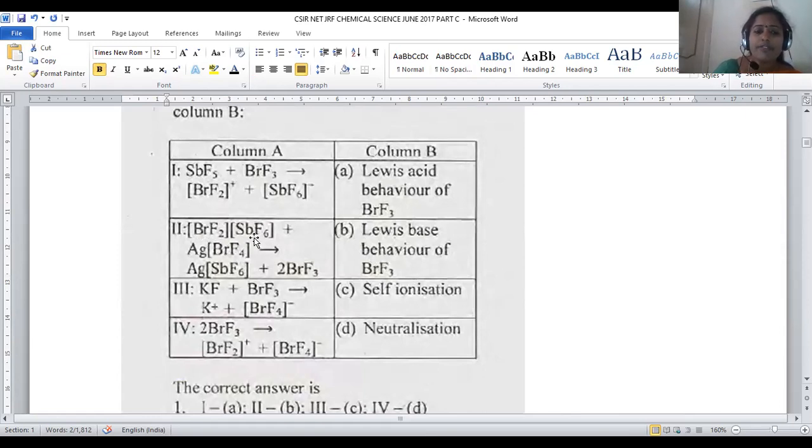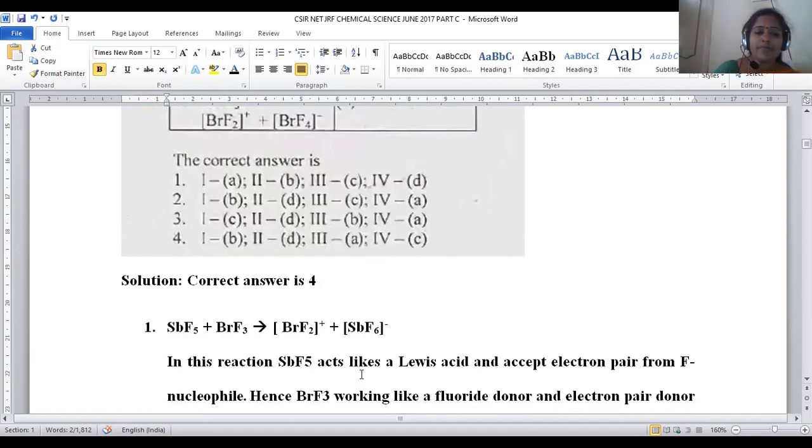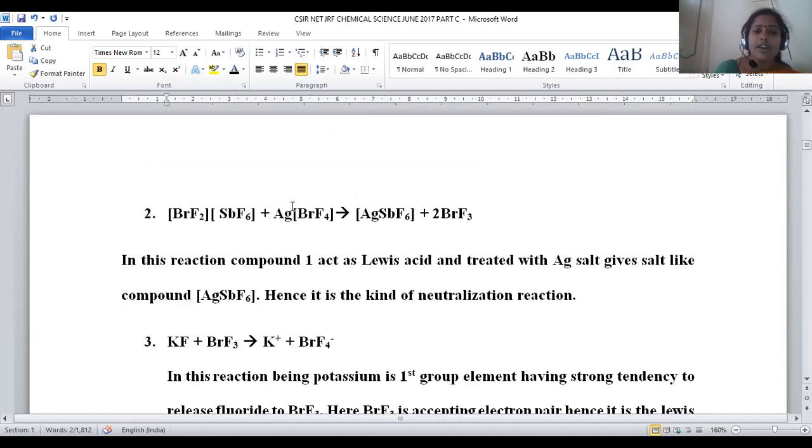Next is about BrF2 SbF6 plus AgBrF4. Okay, so a silver salt compound is given. During this reaction, AgSbF6 plus 2BrF3 is formed. So let us discuss in detail. During this reaction, what happens? In this reaction, complex 1 acts as a Lewis acid. Why is it acting like a Lewis acid? It is treated with silver salt and gives a salt-like compound, AgSbF6.